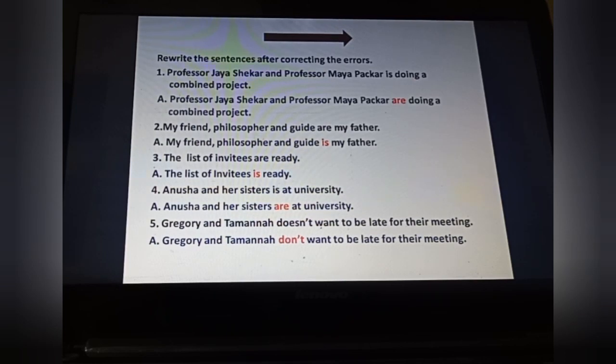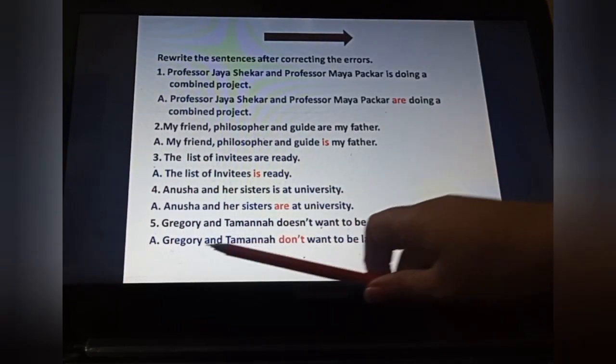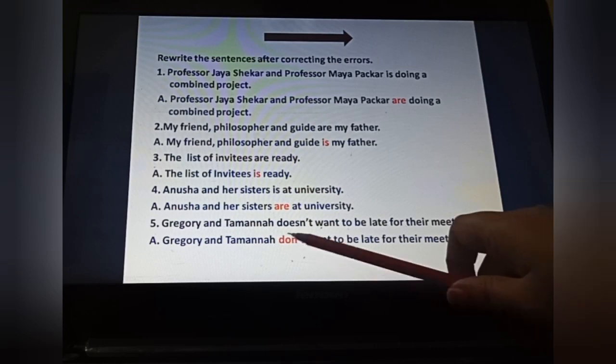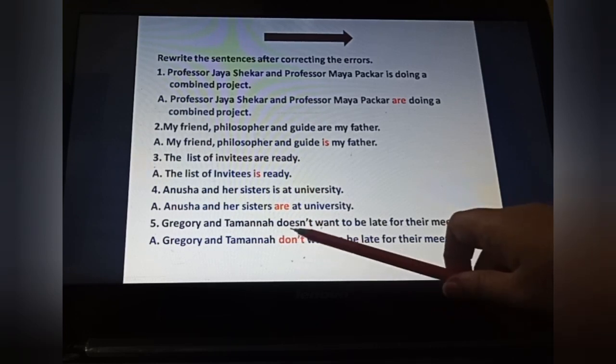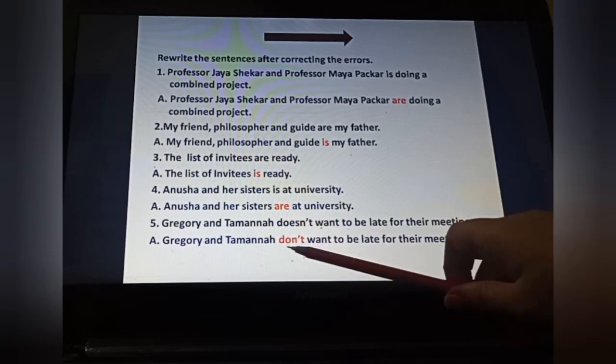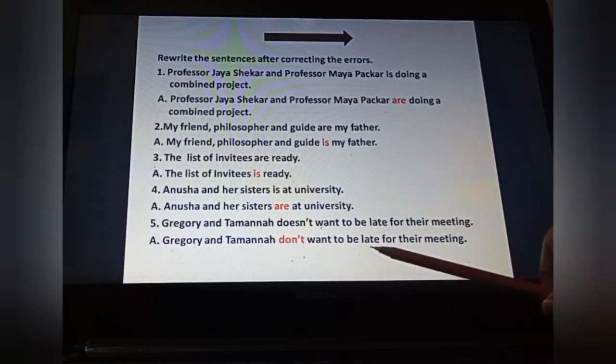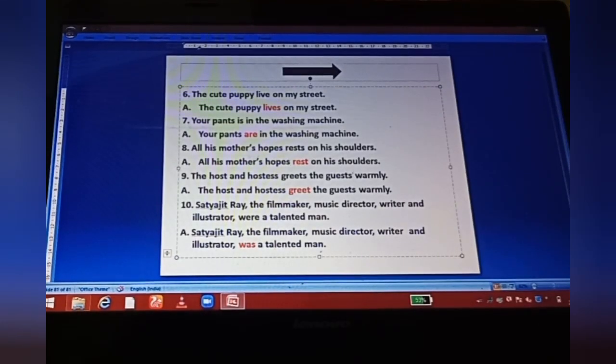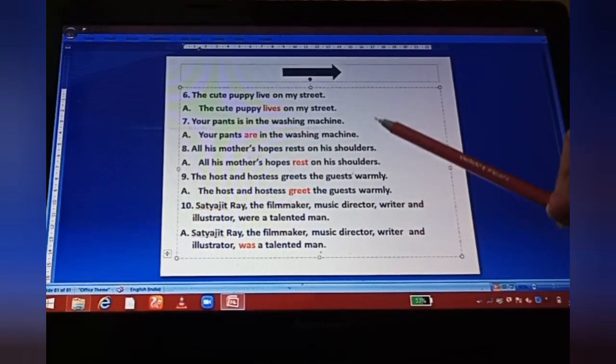Next one, Grigori and Tamanna doesn't want to be late for their meeting. As we have two persons over here, we have to put here a plural verb, and we know don't is our plural verb, not the doesn't one. Fine. So here we have to put don't want to be late for their meeting. I think you have understood. Now here is the last slide of this class.